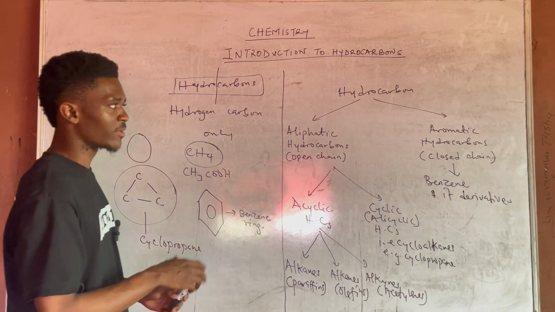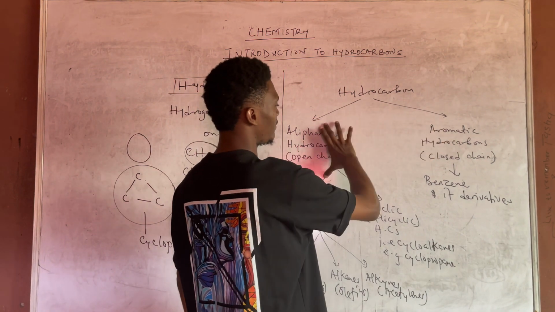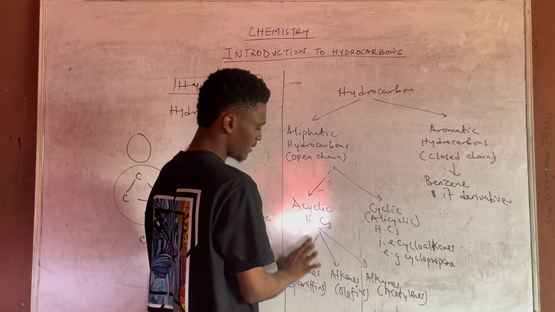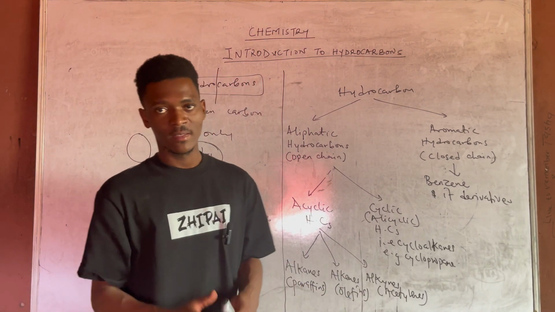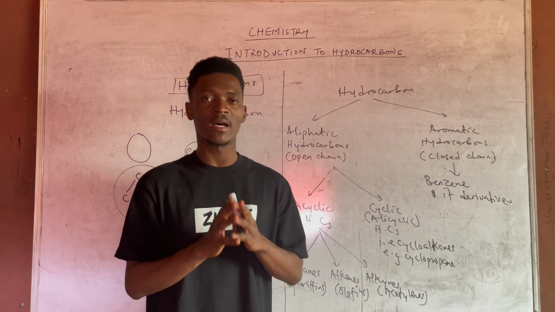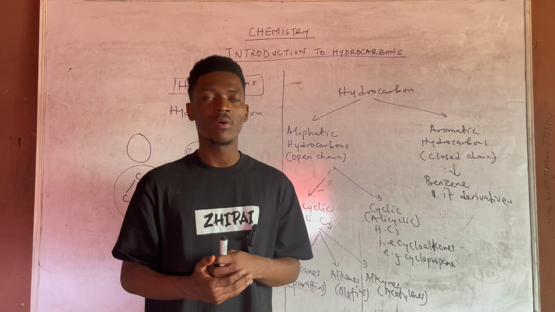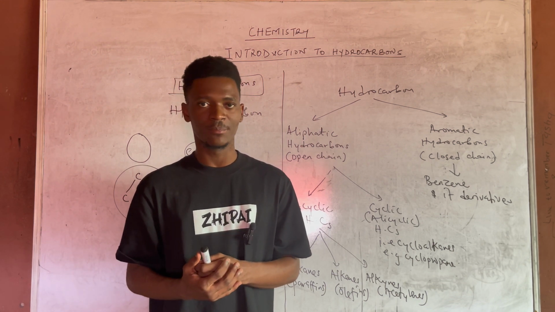So looking at hydrocarbons, you see the chain of hydrocarbons: two parts, aliphatic and aromatic, acyclic and cyclic. Then under acyclic, alkanes, alkenes, and alkynes. And like I said, all hydrocarbons are organic compounds. Then the question is, what are the sources of hydrocarbons? Where can we obtain hydrocarbons from?